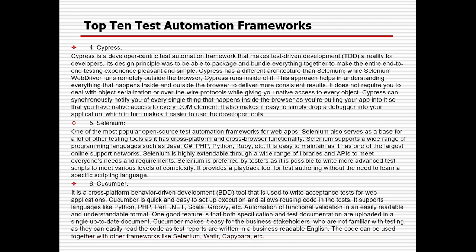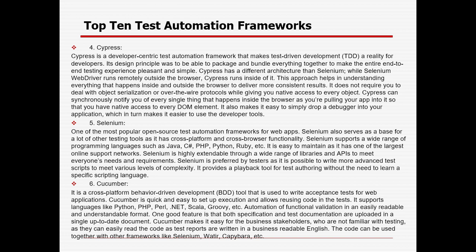Cucumber is quick and easy to set up and execute, and allows reusing code in tests. It supports languages like Python, PHP, Perl, Scala, Groovy, etc. Automation of functional validation in an easy, readable and understandable format. One good feature is that both specification and test documentation are stored in a single up-to-date document.